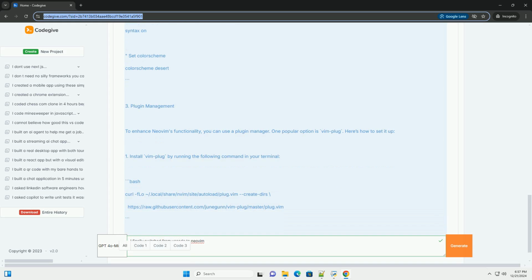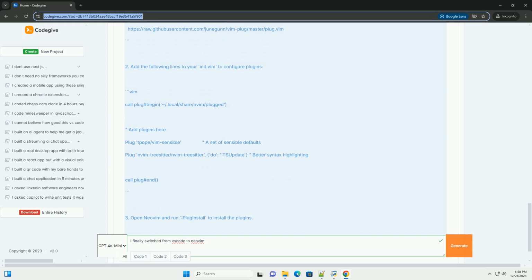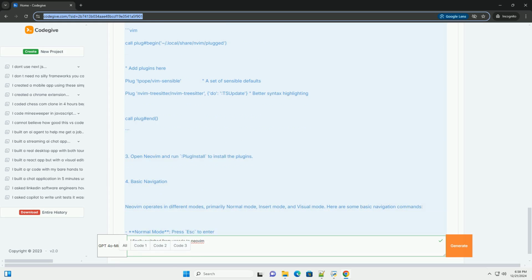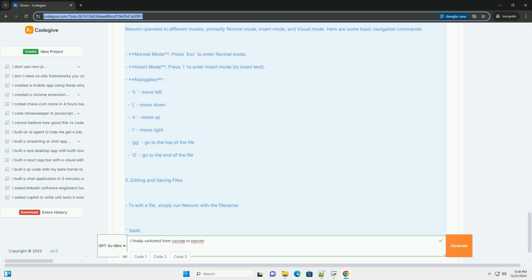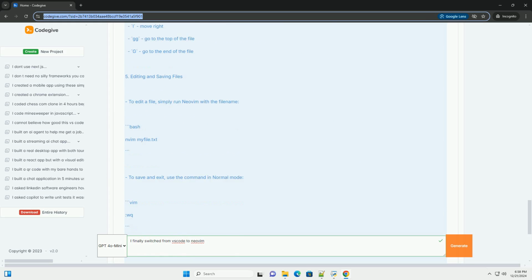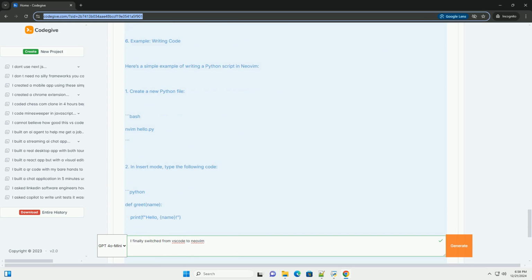1. Installation. On Linux/Mac OS, you can install Neovim using your package manager. Bash. For Ubuntu, sudo apt install neovim. For Mac OS, using Homebrew, brew install neovim.